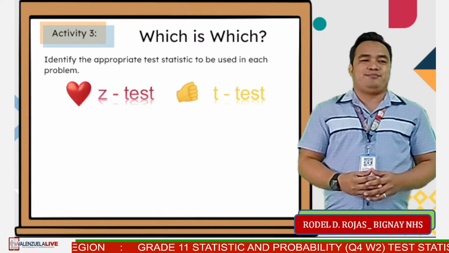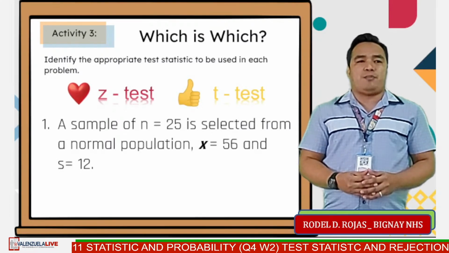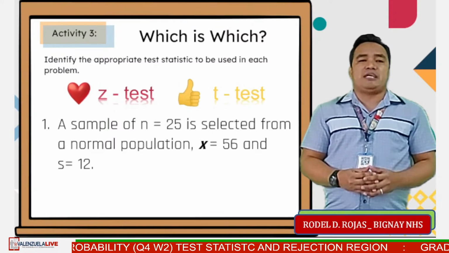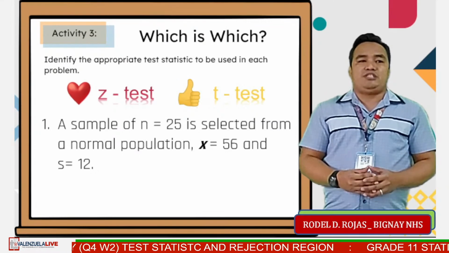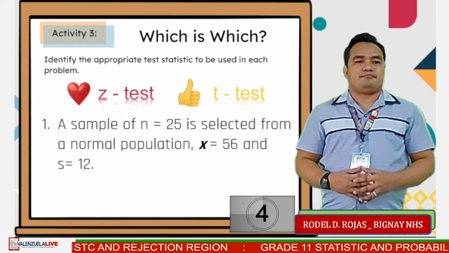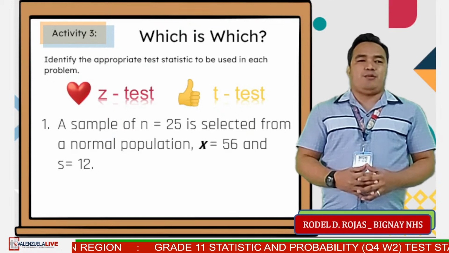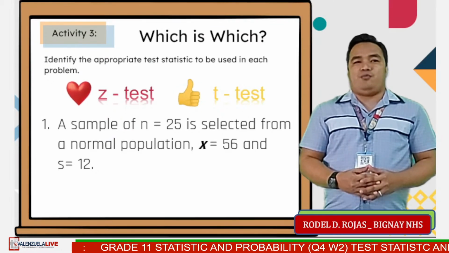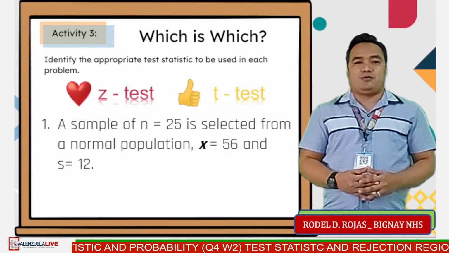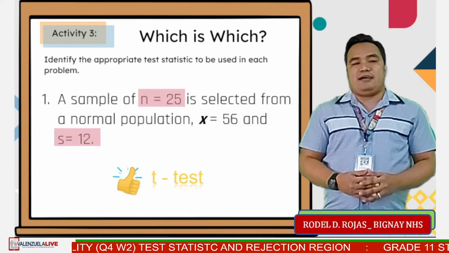For number 1, a sample of n equals 25 is selected from a normal population. The sample mean is 56 and the sample standard deviation is 12. Which is which? 5 seconds, go. Time is up. n is 25, which is less than 30, and the sample standard deviation is known, which is 12. The correct answer is t-test, therefore, it's the like react.